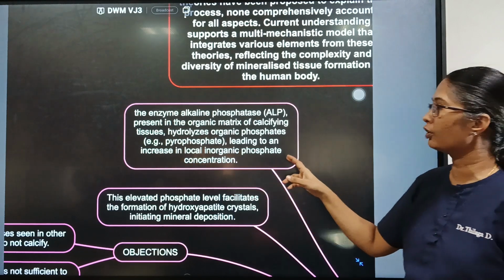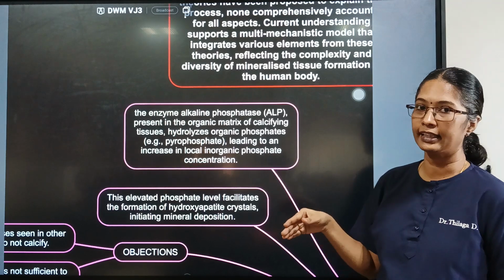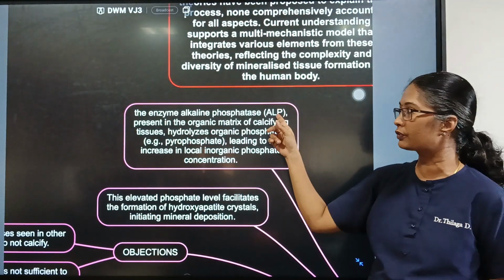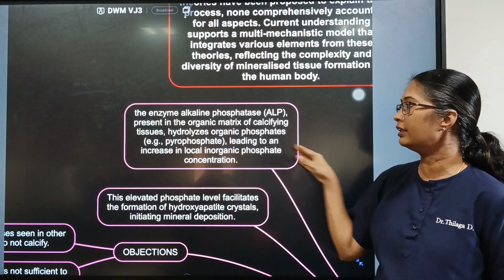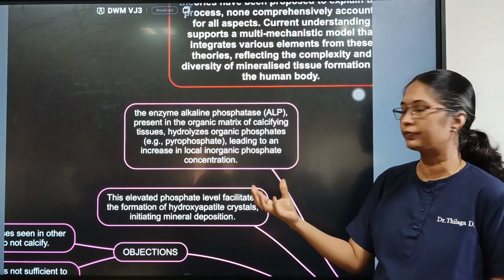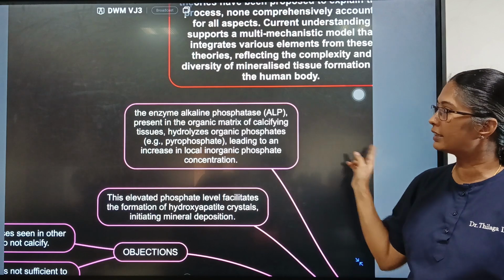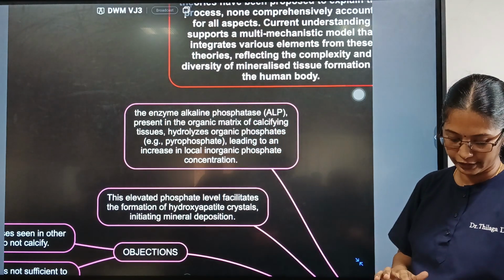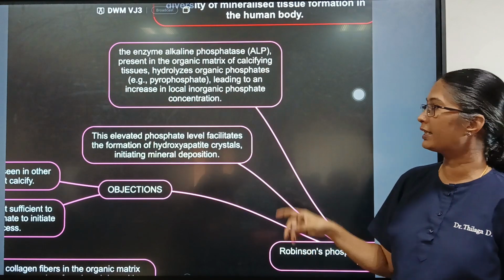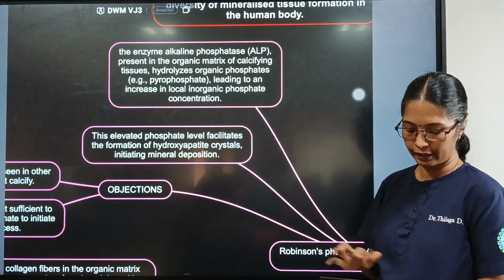In the last seminar, we talked about pyrophosphates, which are inhibitors of mineralization, and are acted upon by alkaline phosphatase to cleave them into inorganic phosphates. Only then will the concentration of phosphate increase and calcium phosphate form and get deposited. So he suggested that alkaline phosphatase plays a major role in mineralization. This elevated phosphate level facilitates the formation of hydroxyapatite crystals, initiating mineral deposition.